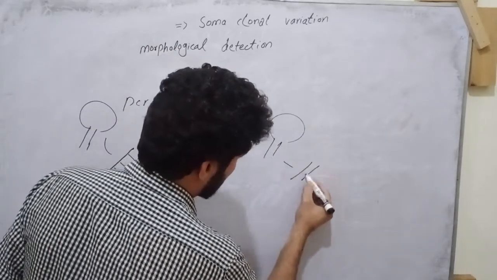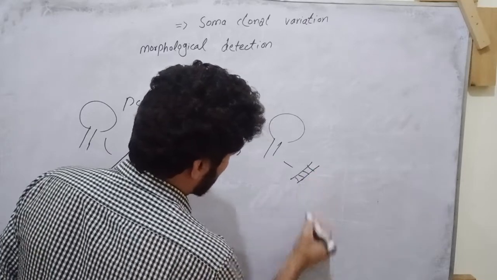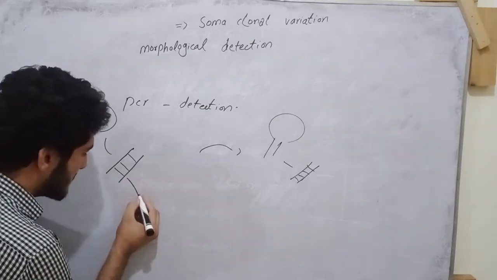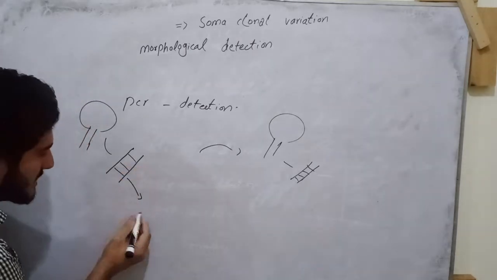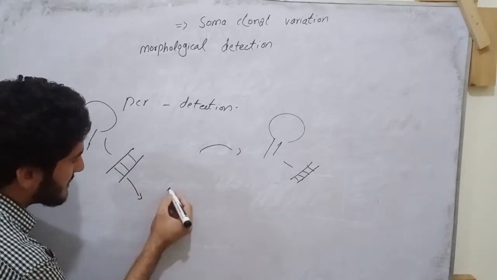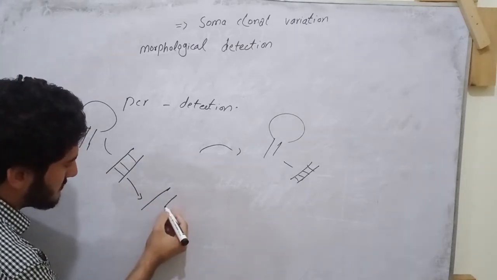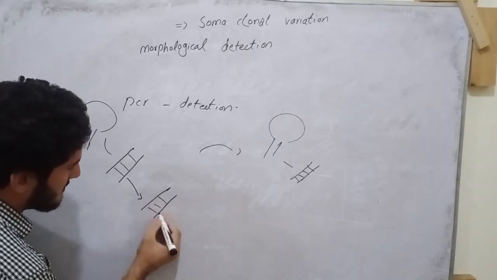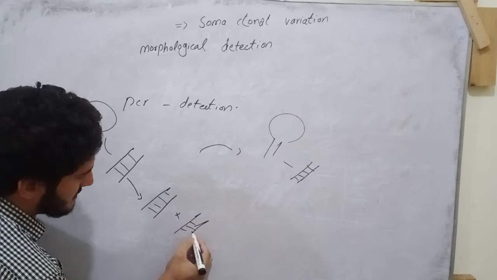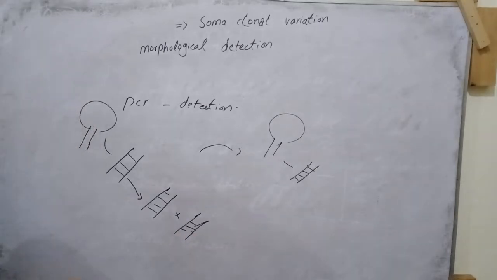This is the DNA of the culture plant, and we design a primer which is specific for a specific gene. The amplification will occur, and this DNA is converted into two DNA molecules.